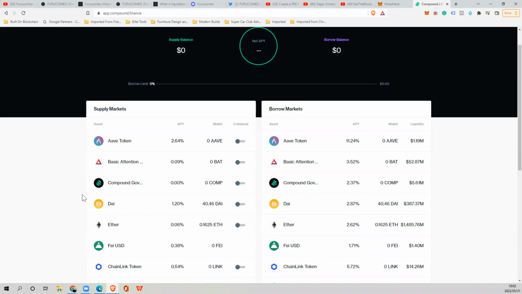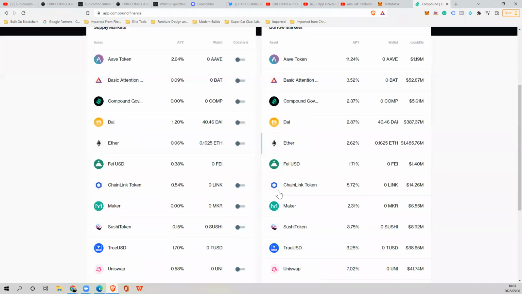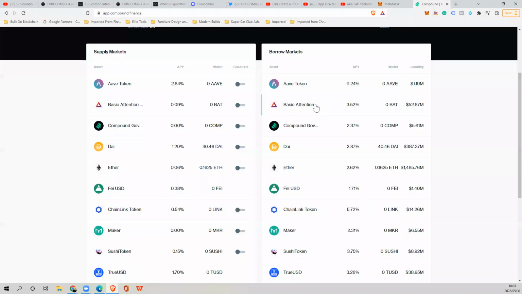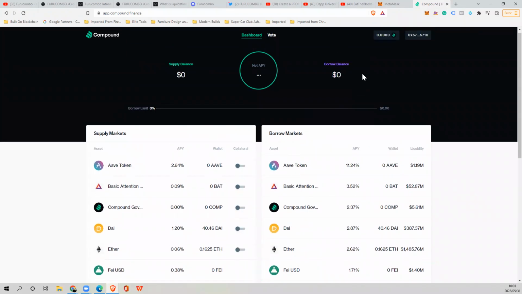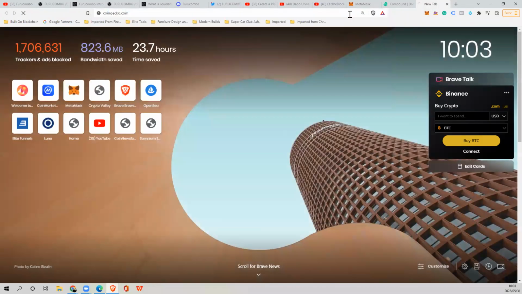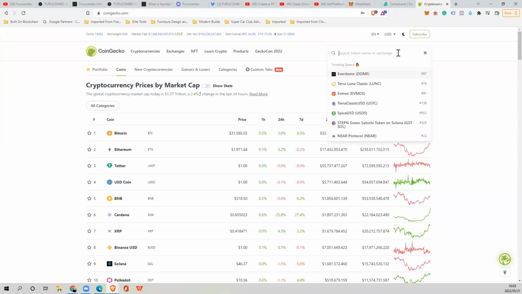How this works is every time I supply the market or I borrow from the market, I'm going to be earning Compound tokens for doing this. If I click that, it's going to say use DAI as collateral. I can put my borrow limit, and then each asset used as collateral increases your borrowing limit. And you can then earn Compound tokens for actually doing this, which will show in your wallet here, right? So if we go to CoinGecko and have a look at the Compound token, you can rinse and repeat this. Let's look at the Compound token.